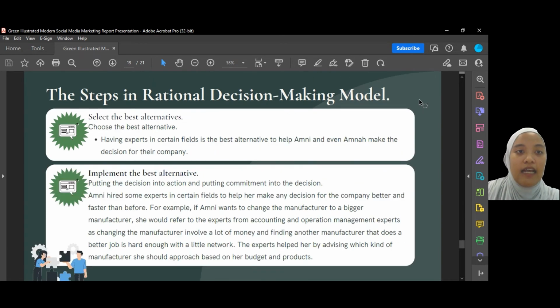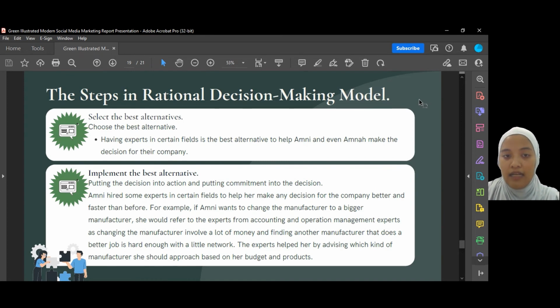The next one is select the best alternative. The best alternative that I've chosen is having experts in certain fields, which is the best alternative to help Amni and even Amna make their decisions for the company. The next one is implement the best alternative. Implement is putting the decision into action and putting commitment into the decision.